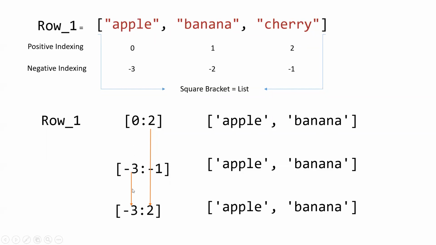So that's why I've put this arrow like -3 and from this 2. So this will be the range that will be printed out. It is equivalent to 0, 2. It is equivalent to -3, -1. It is equivalent to this. But as a thumb rule to understand, you can do this.